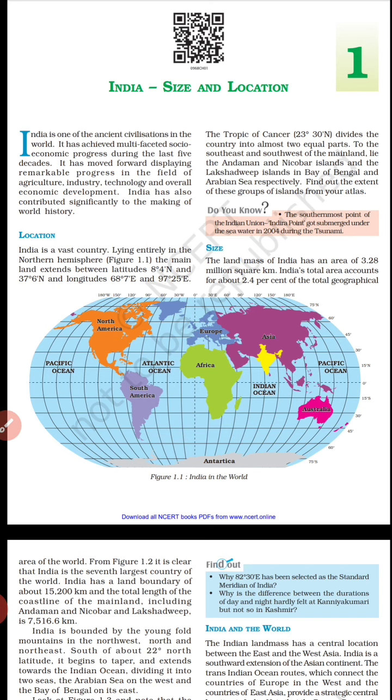So, through this paragraph, we come to know that Indian civilization is one of the oldest civilizations in the world, as it includes the Harappan civilization, Mohenjo-daro, and we are well aware of the Indus Valley civilization. And during the last 50 years, India has made remarkable progress in both social and economic spheres. If we talk about agriculture, we know the terms green revolution as well as white revolution. Industry, it means industrial development, is also there.